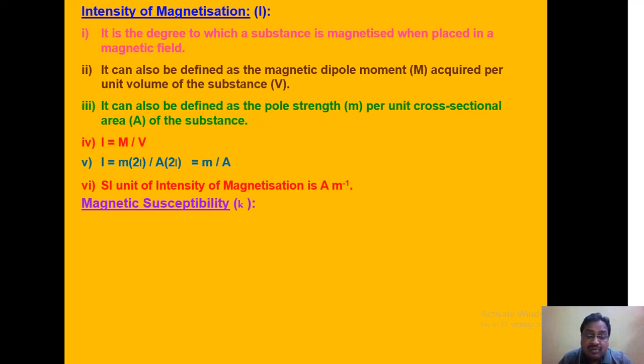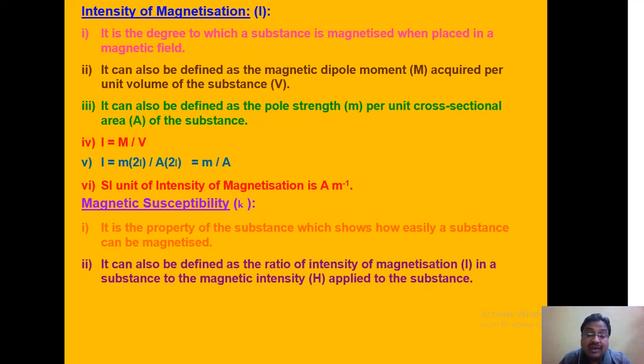Now, one more term in connection with this magnetism chapter. What is magnetic susceptibility? Magnetic susceptibility is the property of the substance which shows how easily a substance can be magnetized. That idea is given by susceptibility.